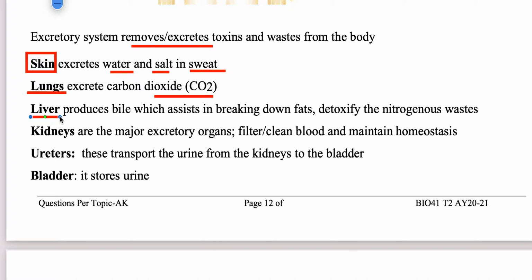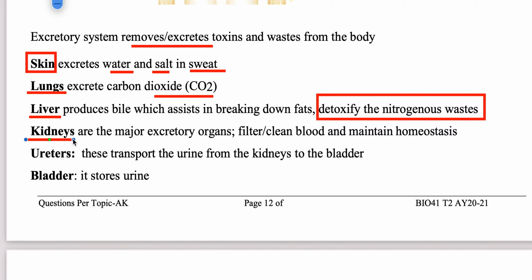The liver is very important for many functions in almost every system in our body, but here in the excretory system it is important because it detoxifies the nitrogenous wastes in our body. It breaks down fat, amino acids and proteins. That's why we say that it detoxifies the nitrogenous wastes.